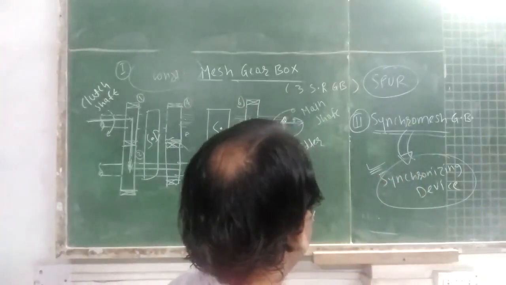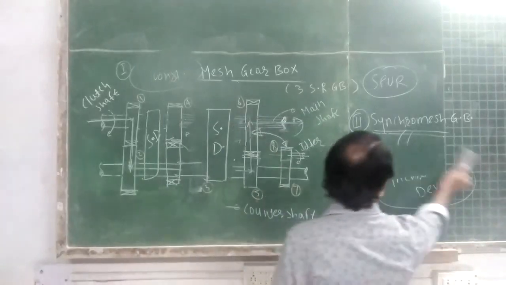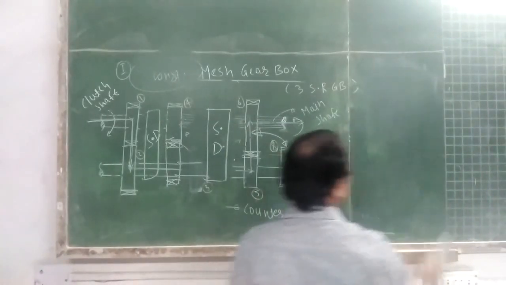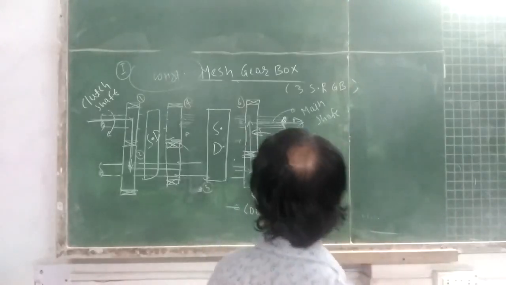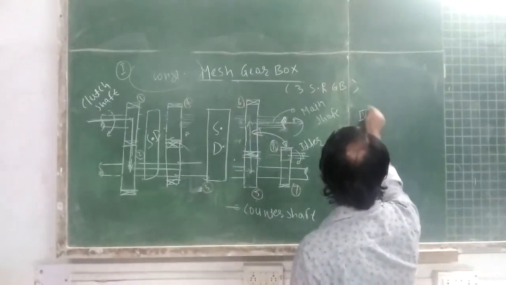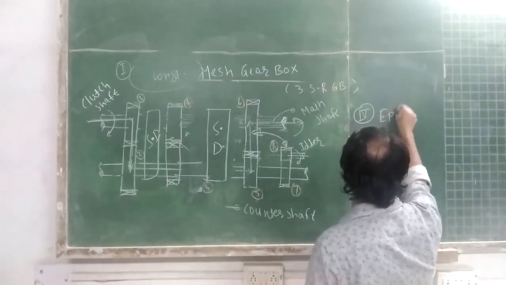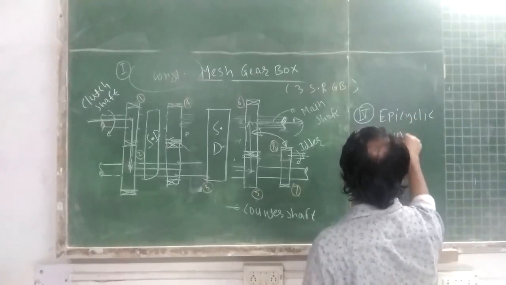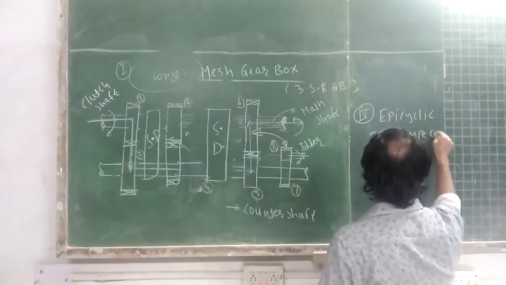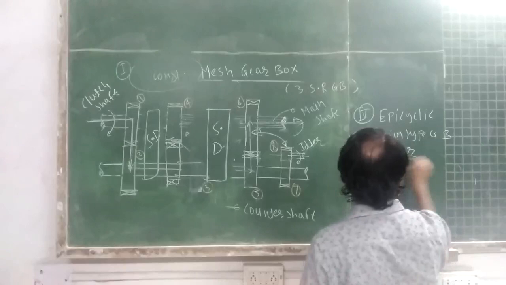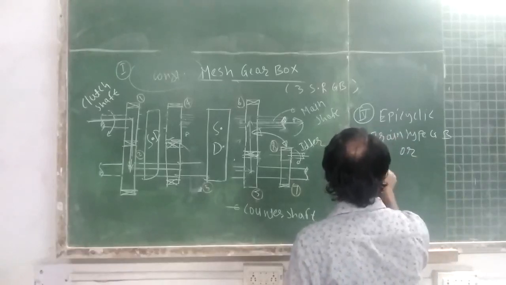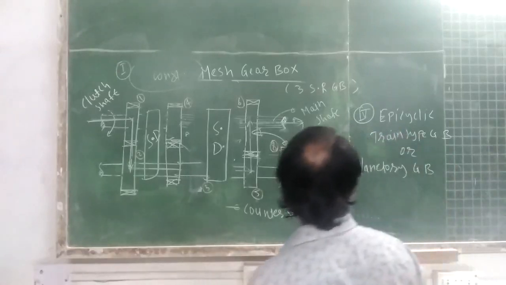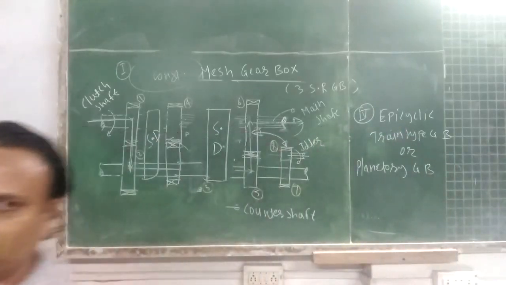Now students, only one category is remaining: the epicyclic train type of gearbox, or planetary gearbox.